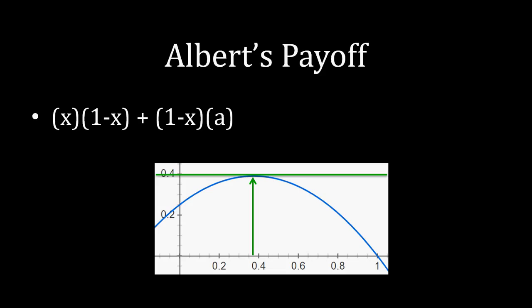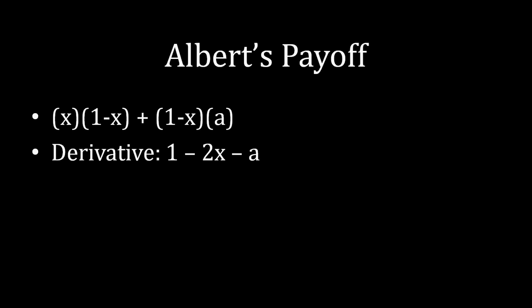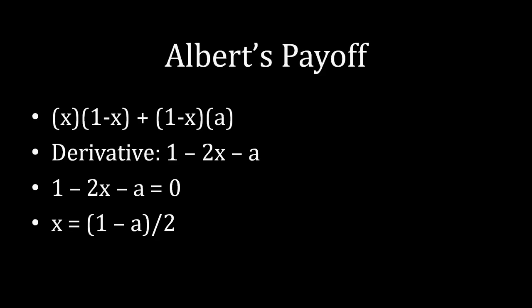This is what calculus is doing for us. It's giving us a very smooth way to figure out where the optimal offer is. All we need to do is take that derivative and then figure out where that derivative is equal to 0. And that will give us the x that maximizes Albert's payoff. So if we set the derivative equal to 0 and solve for x, x equal to (1 minus a) over 2 is the optimal offer for Albert. Albert's payoff is maximized when x is equal to (1 minus a) over 2. So that is how you solve these continuous probability distributions with continuous types when we're looking at bargaining games.